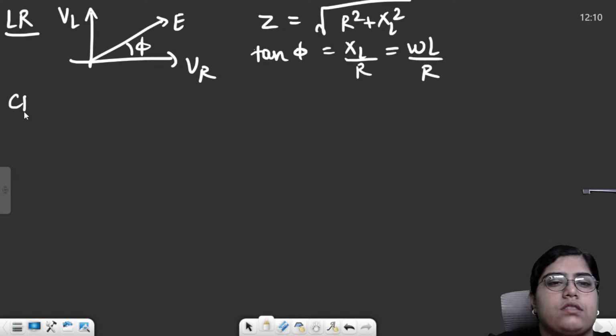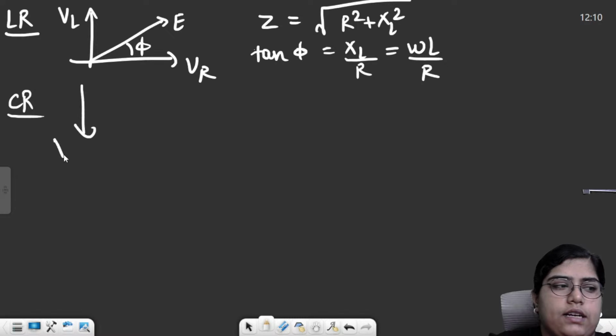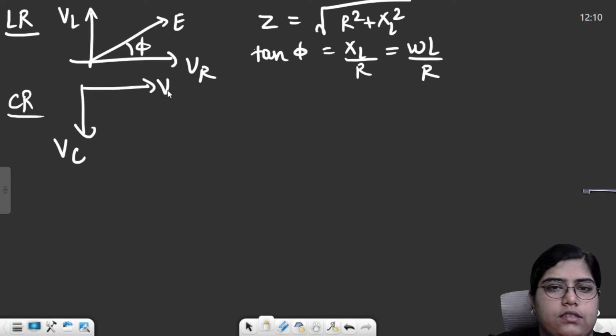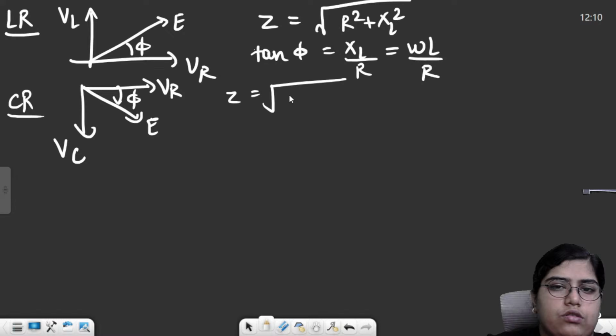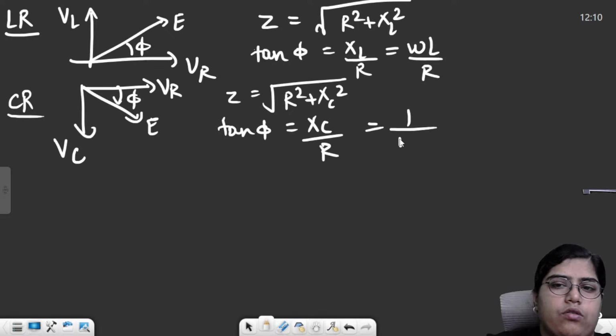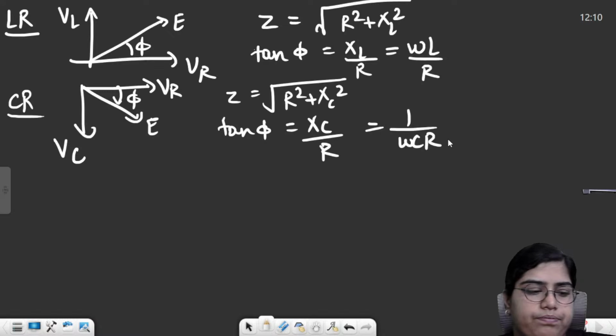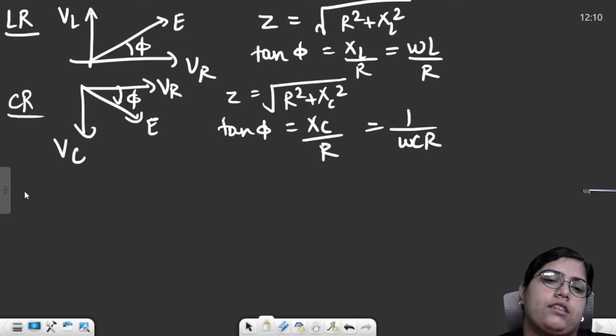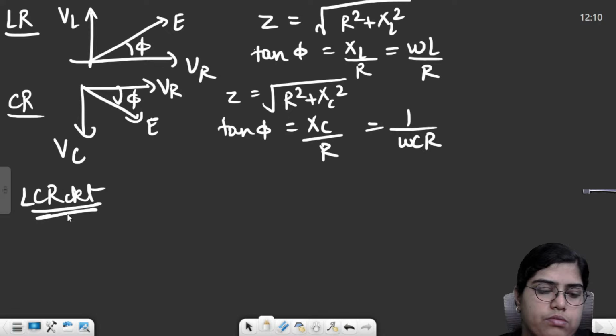Similarly, we had a CR circuit. In a CR circuit, this is VC, this is VR, EMF is somewhere here, and this is phi. Z is root R square plus XC square. Tan phi is XC by R or 1 over omega C R for a CR circuit. And then last we had the LCR circuit, one of the most important circuits.